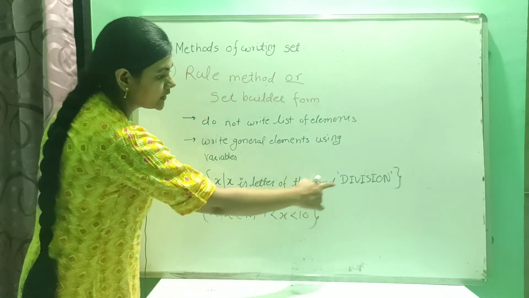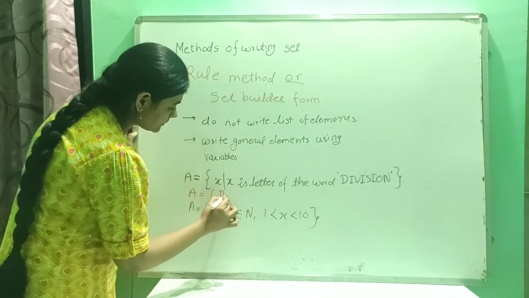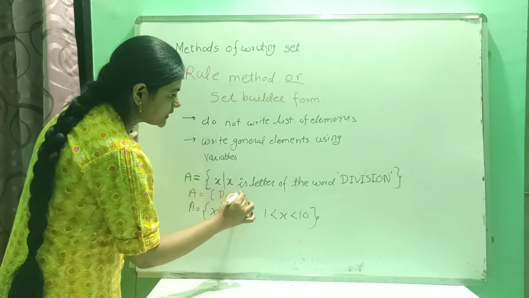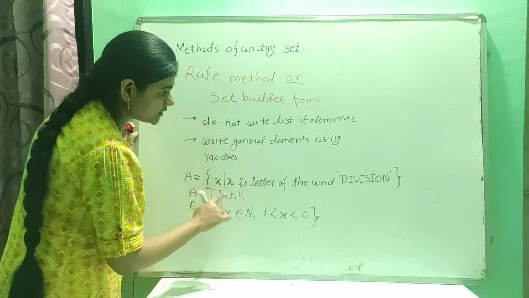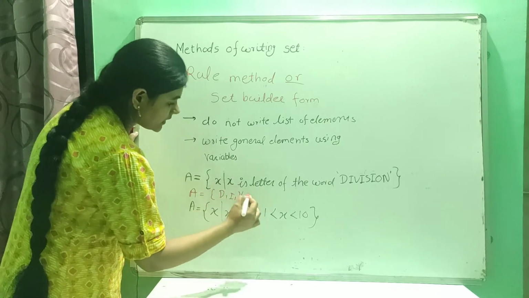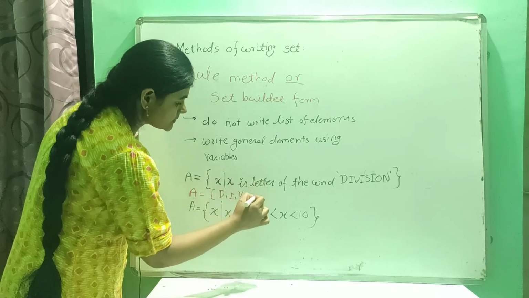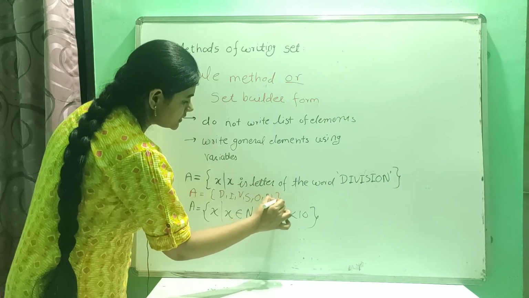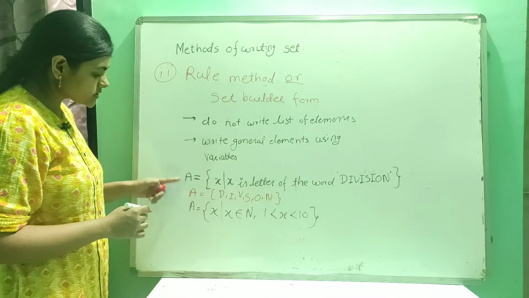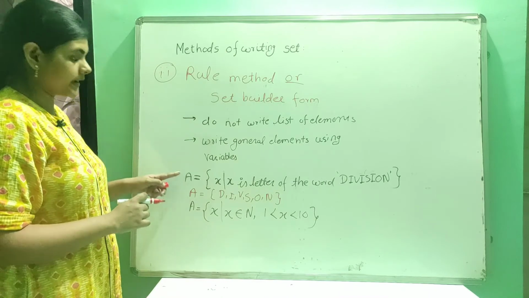Letter of the word division. So D, I, V, I is repeating and already I have written here, so I am not writing again. S, again I is repeating, so not writing. O, N. So this is listing method. So this is the difference between listing method and rule method.